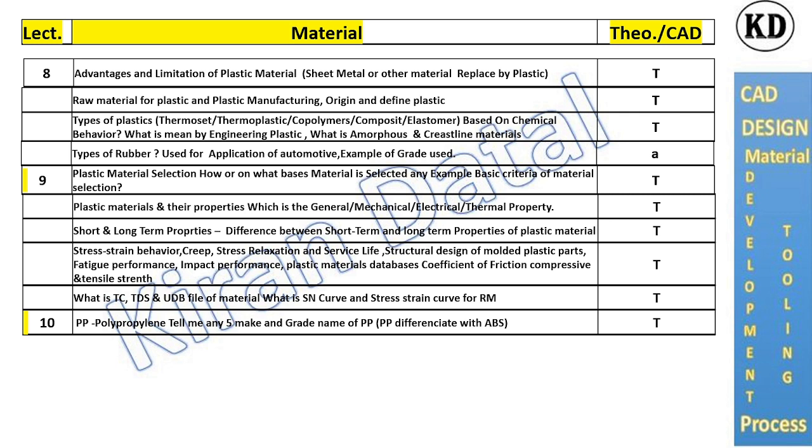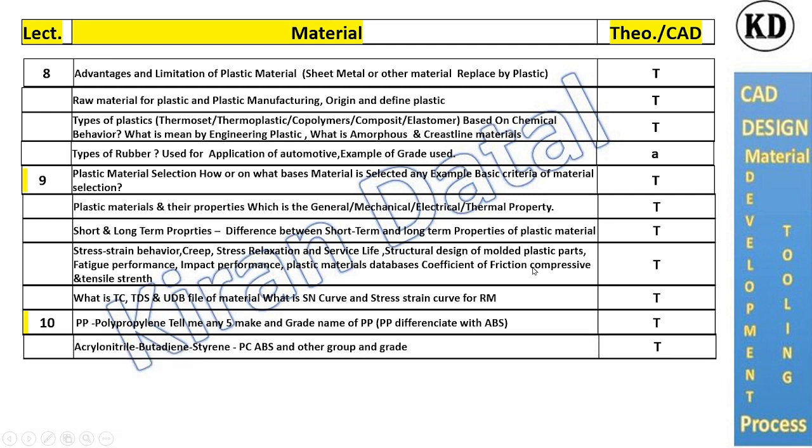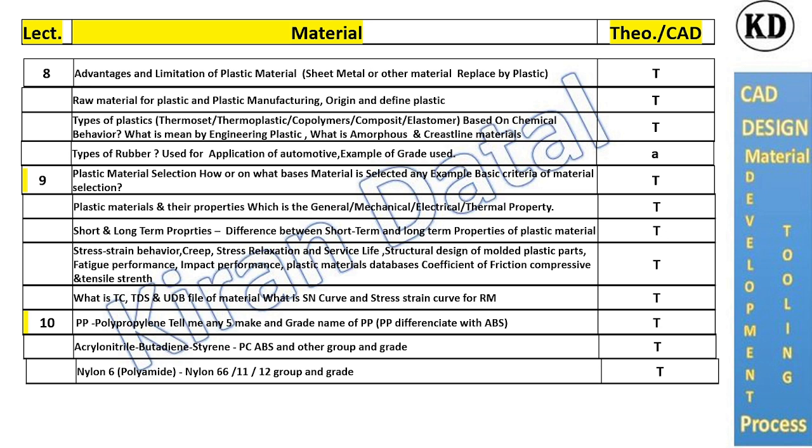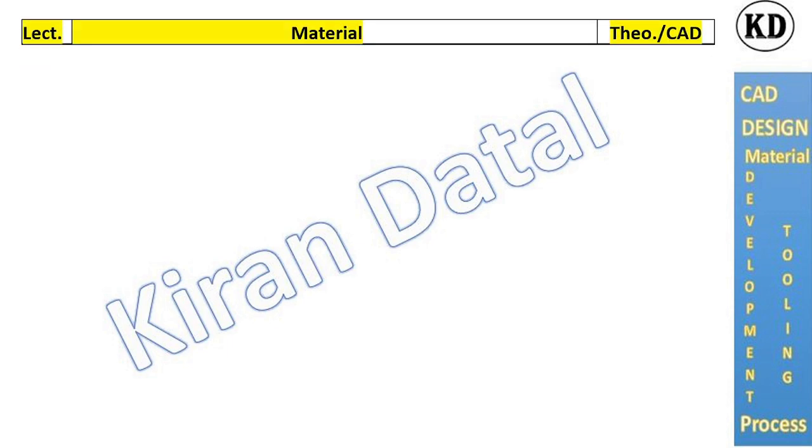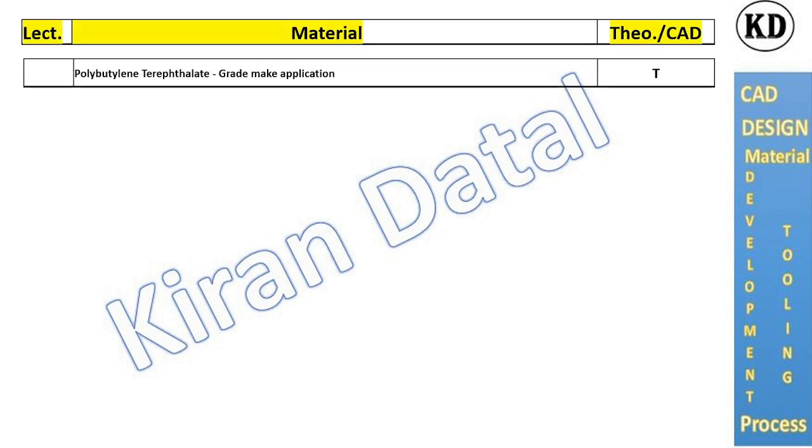That's the material input given for the outputs of mold flow or CAE during the designing stage. PP is polypropylene material. There will be a number of grades and mixes of polypropylene, the same as ABS, PC, nylon. There are a number of grades and types of nylons: nylon 6, nylon 6,6. Next one will be polycarbonate, meaning PC, and PC-ABS. More will be covered in materials.